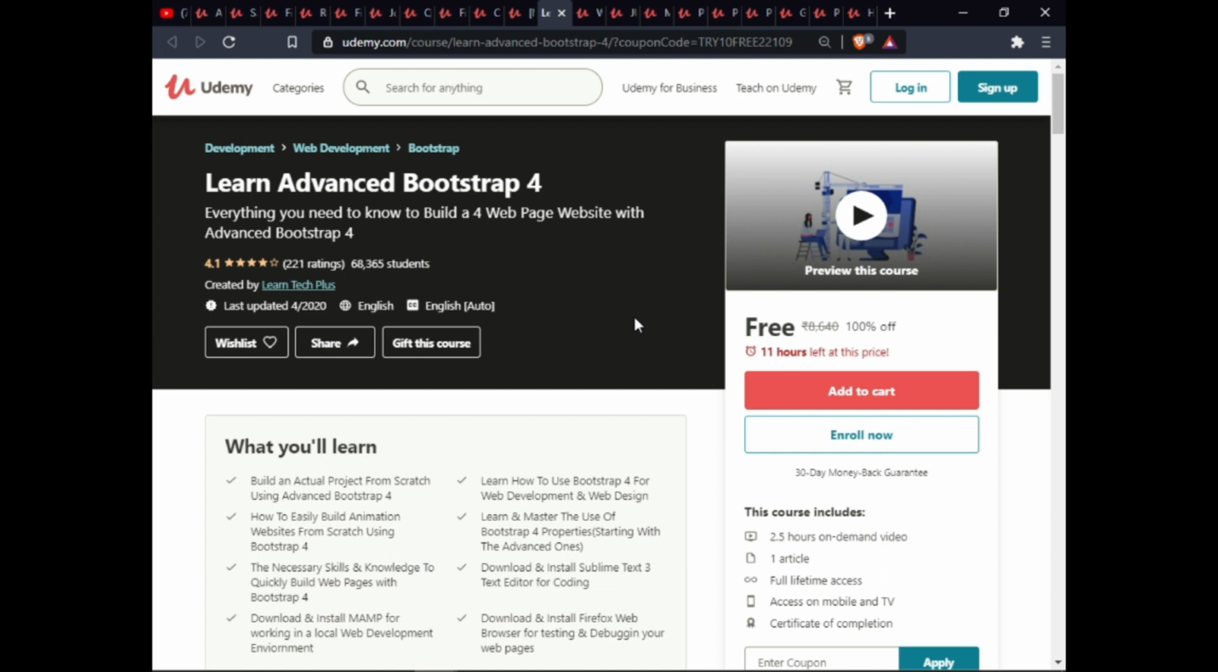Download and install MAMP for a working local web development environment. Learn how to use Bootstrap 4 for design, web development and web design. Learn and master the proper use of Bootstrap 4. Download and install Sublime Text 3 as a text editor for coding. Download and install the Firefox web browser for testing and debugging your web page. This course includes 2.5 hours of on-demand video, 1 article, full lifetime access, access on mobile and a certificate of completion.